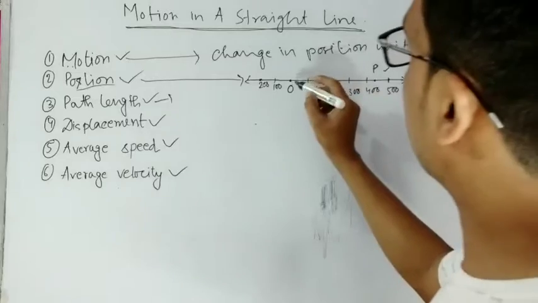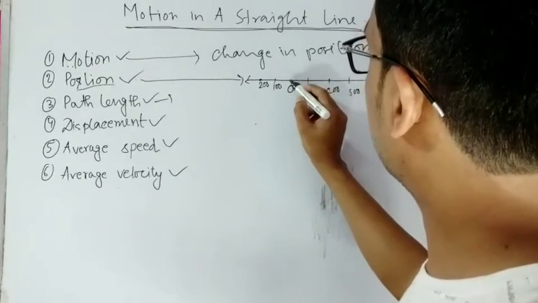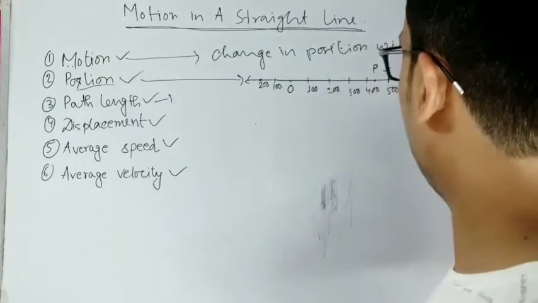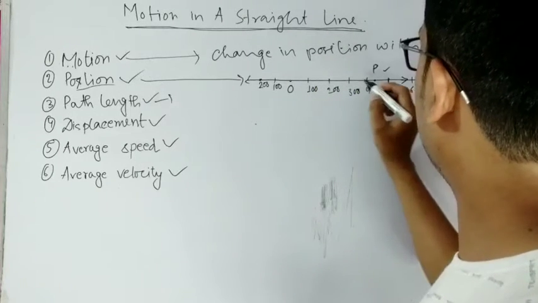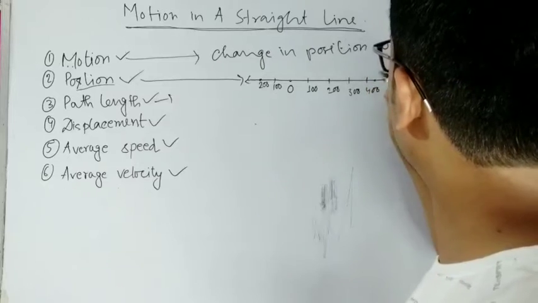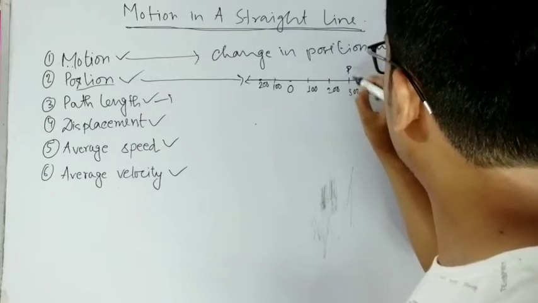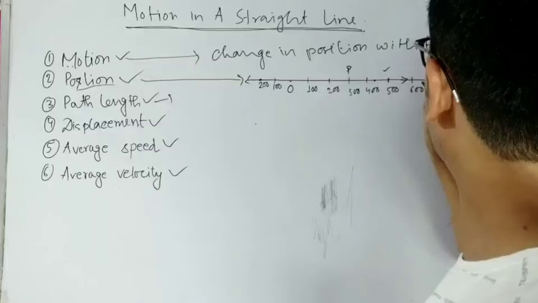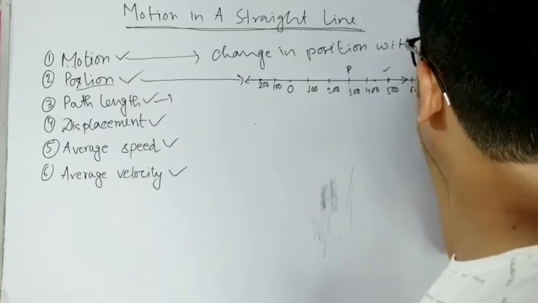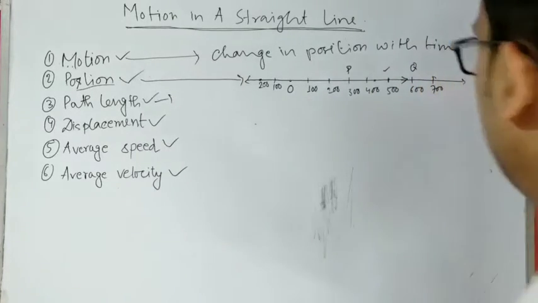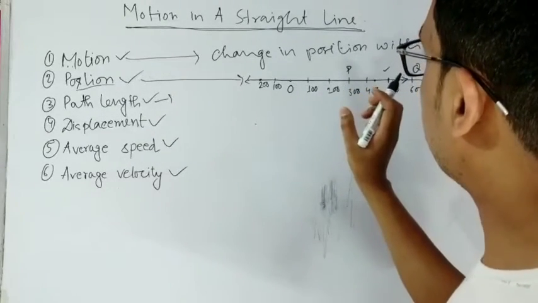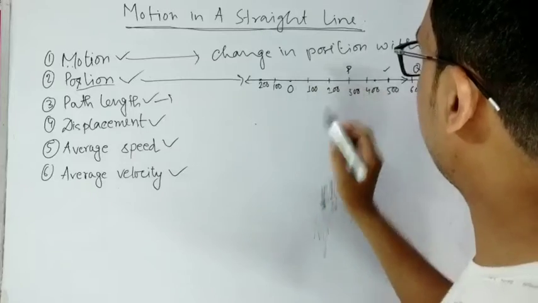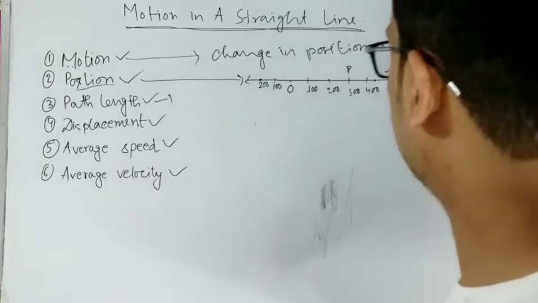Now a particle starts from the reference point O and moves in this direction, and at first it moves to, let us say, this point P, which is 300 meter, and then it moves from P to Q after that. At first it moves from O to P and it takes some time, let us say.